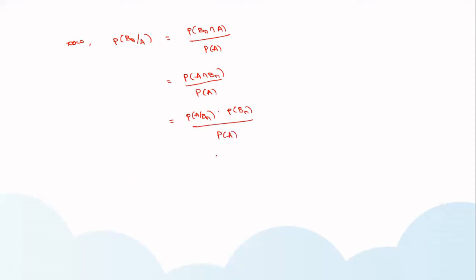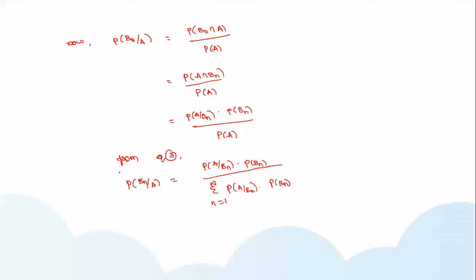Now I have probability of A from equation 3. So from equation 3, I can write probability of Bn given the event A as probability of A given Bn times probability of Bn, divided by sigma n equal to 1 to n of probability of A given Bn times probability of Bn. So this is the Bayes theorem statement that we have taken.